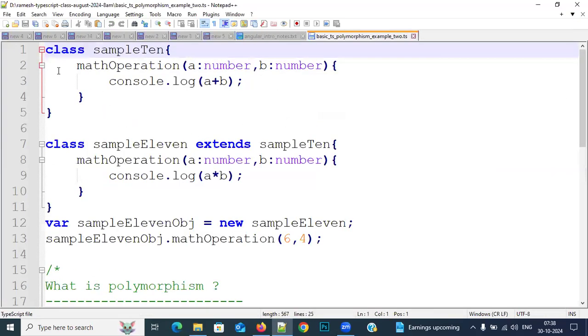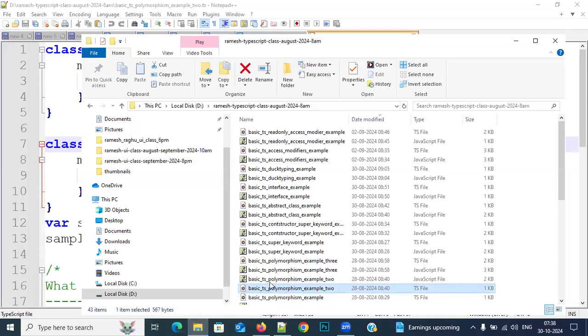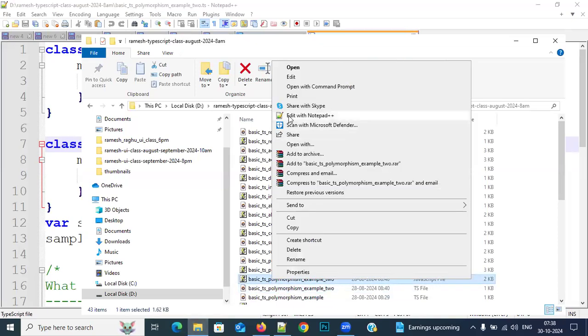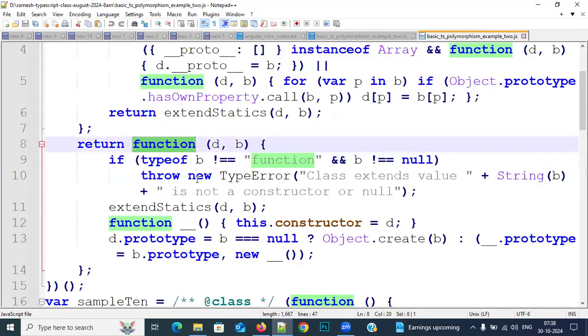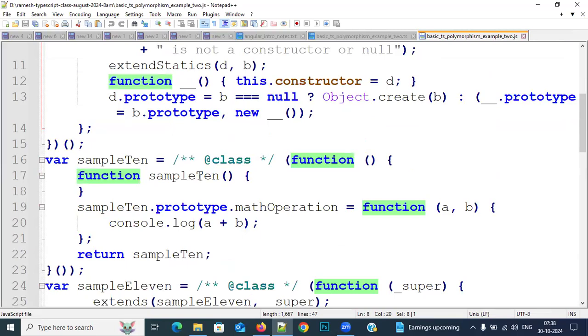This is the TypeScript code. See it, I have written classes here. But once it is converted to JavaScript, see how it comes. Everything is with functions, like this, like this. There are no classes there, see it. Even if there is a class, they keep it like this only. That's why I told you in JavaScript there is no class concept.